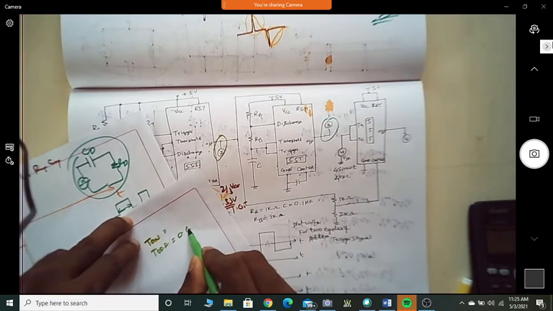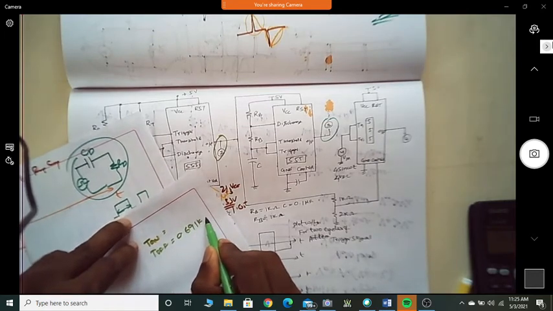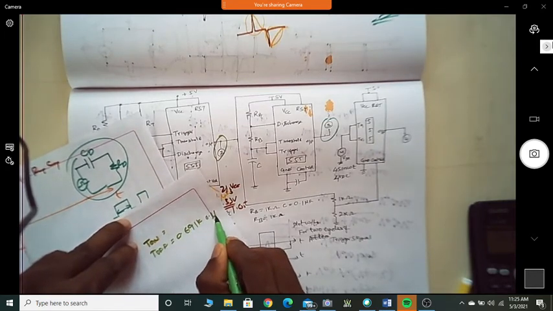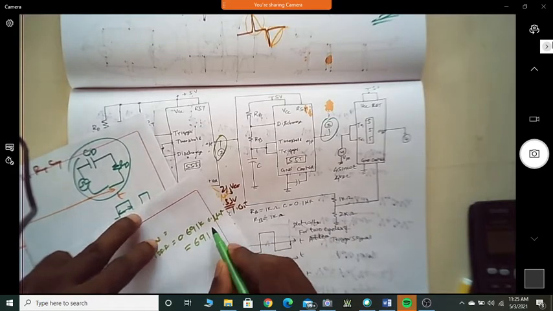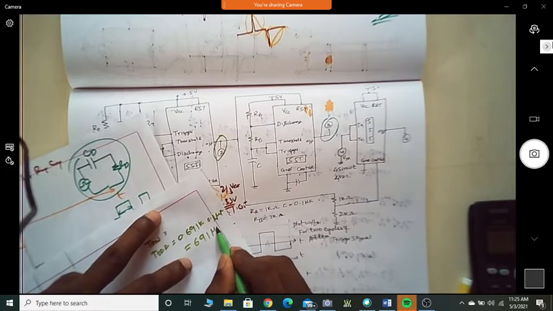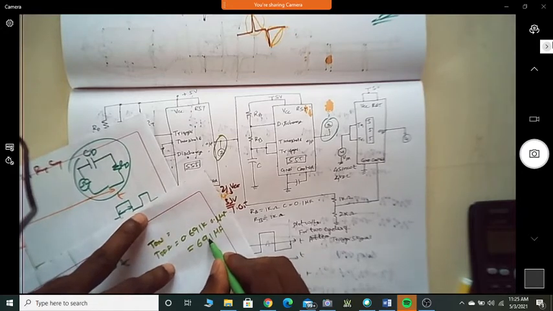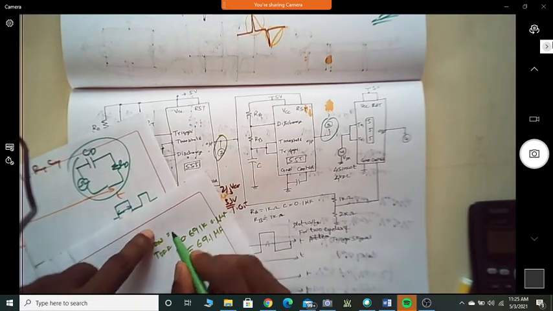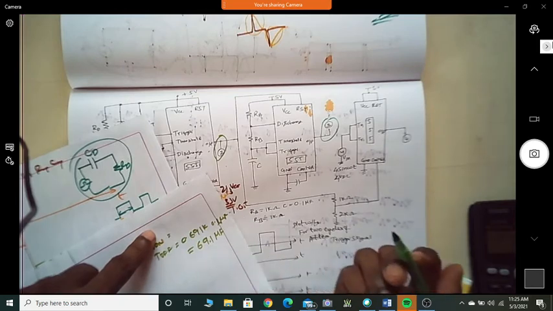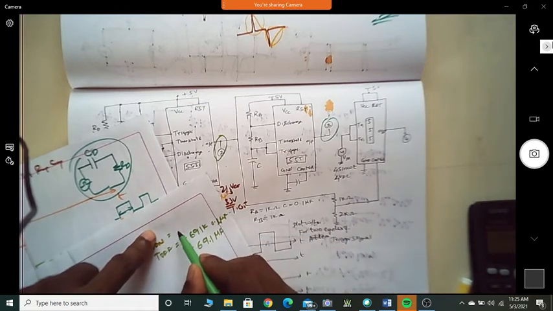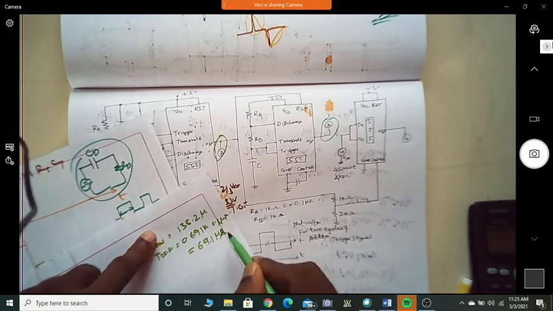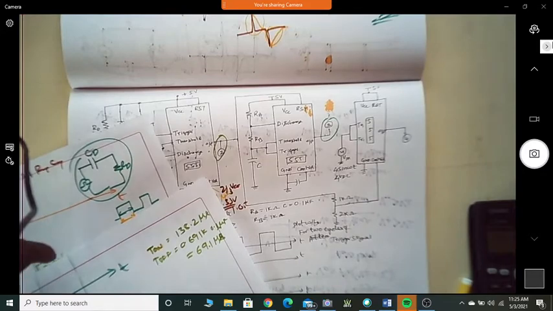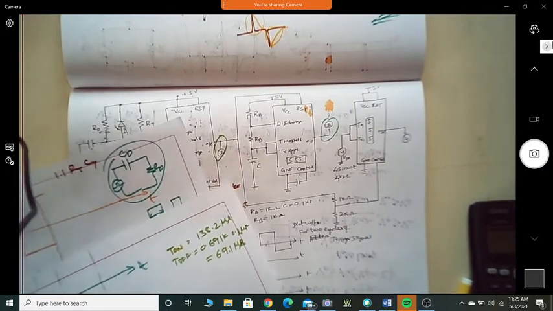Is it 0.69 times 1K times 0.1 microfarad, which is 69 microseconds? Then T off will be exactly double, 138.2 microseconds. Correct? Okay, that is fine.